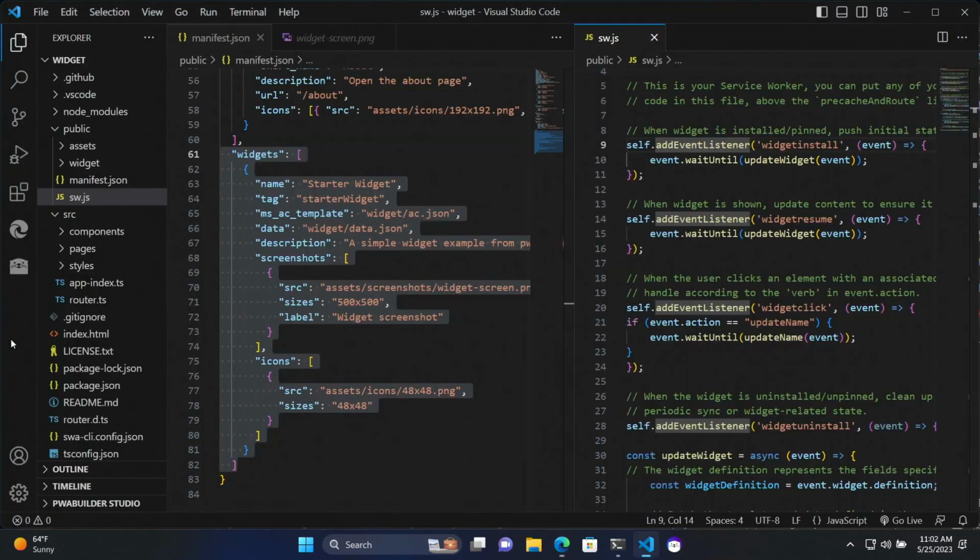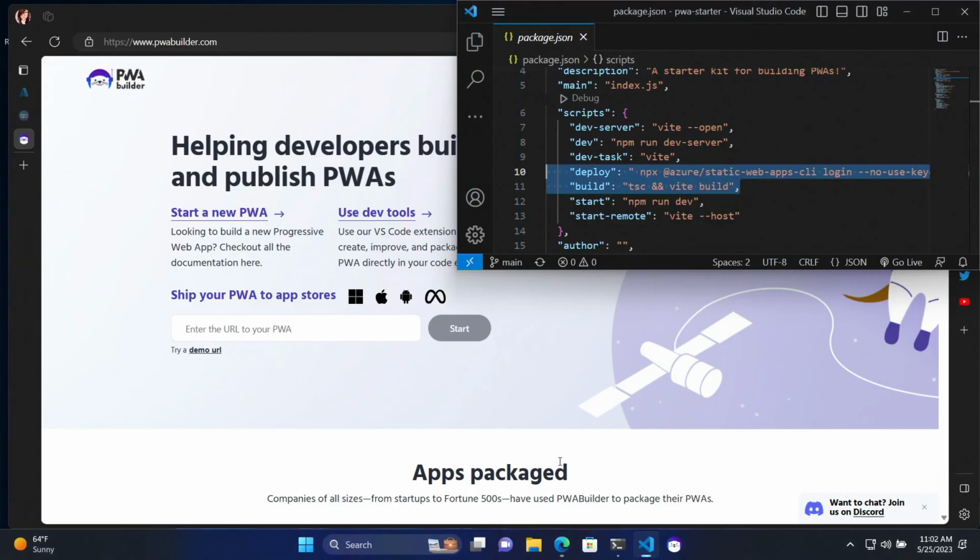I'm going to go back to my Visual Studio Code. And let's take a look at the scripts that come with it that are really handy for you. There are two little scripts behind the scenes that we built in with PWA Starter. One is called build, which is going to create the distributable folder for you behind the scenes using all these bundling JavaScript libraries. The other one is called deploy. If you already have an Azure account, it's going to go to the static web app CLI behind the scenes, and we already have scripts pre-configured. All you need to do is run these two commands through the starter, and then everything will be done for you. Sometimes it takes a little bit more time.